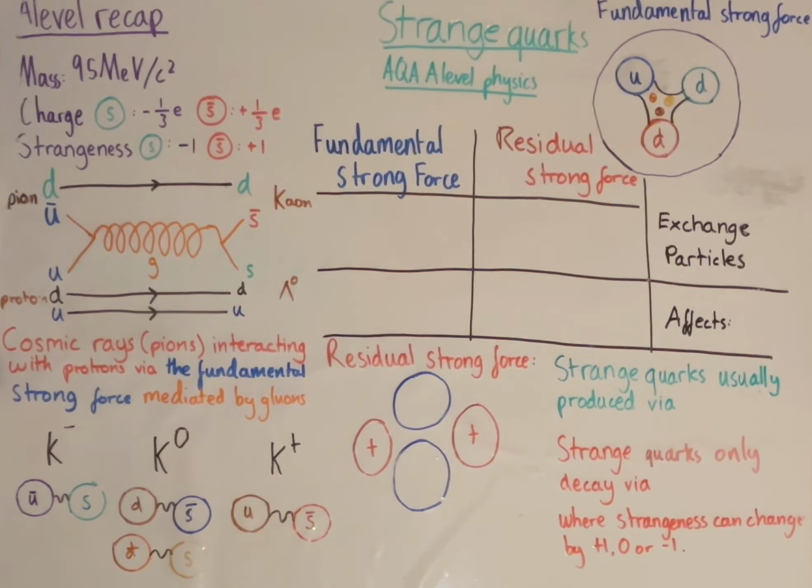Today we're going to be looking at strange quarks from AQA A-level physics. We're going to be looking at what they are, what the quantum property they call strangeness is, and we're going to be looking at the history of quarks themselves to dive deeper into this. Finally, we're going to be looking at what strange matter is.